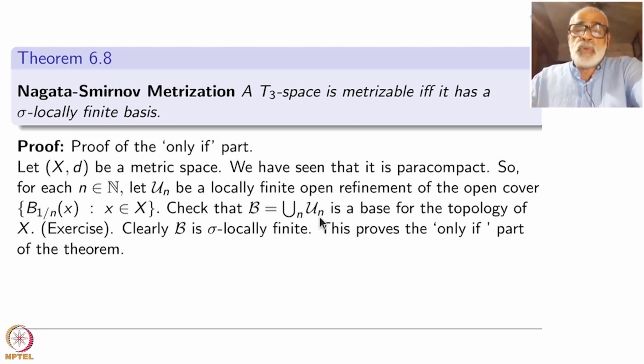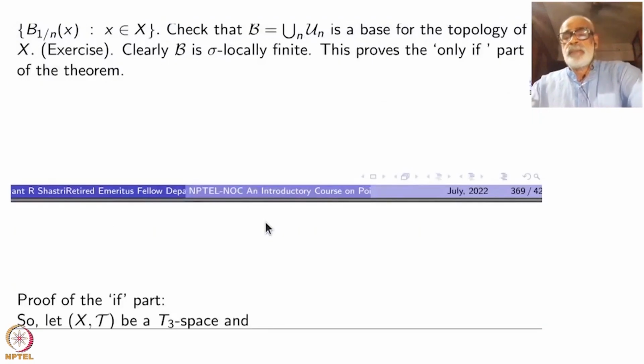All that I want to do now is, if you take the union of all these U_n's, call that B, this is a base for the topology on X. Okay, this I am leaving as an exercise because we have done so many of these kinds of things. For all n involved, that is all you have to use. So show that this B is a base. Clearly, this is sigma locally finite because by choice the U_n's are locally finite, so by definition this is sigma locally finite.